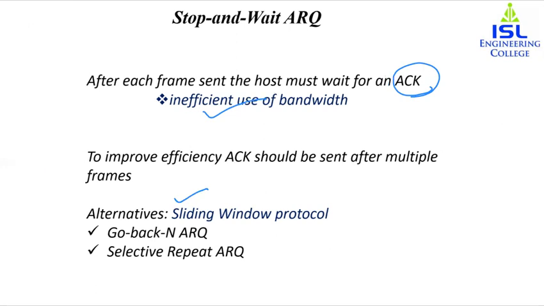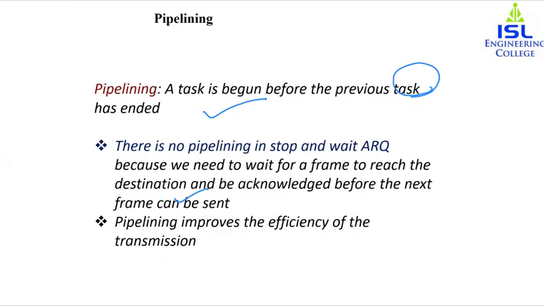And one more thing before we study the sliding window is pipelining. Now, what do you mean by pipelining? This is a term that you have already studied in computer architecture, I believe, where a task starts before the previous task is ended. In data communication, we can send a frame even before we receive an acknowledgement for the previous frame.